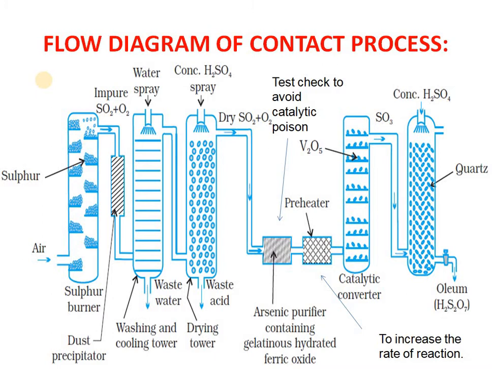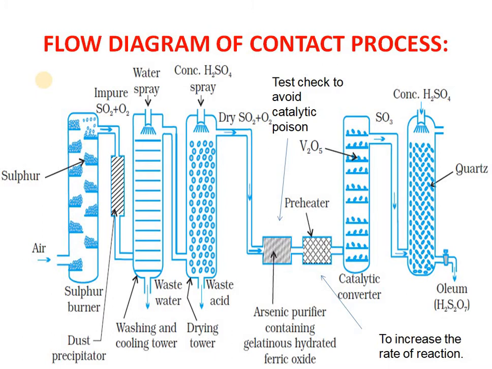After that, there may be some dust particles, because sulfur is a yellow solid, and the dust needs to be separated. If some fine particles have gone along with sulfur dioxide and oxygen through the dust precipitator, they may have crossed it. So we do a water spray, because even very minute particles will be washed out with the water spray, and this waste water will be used further for circulation.